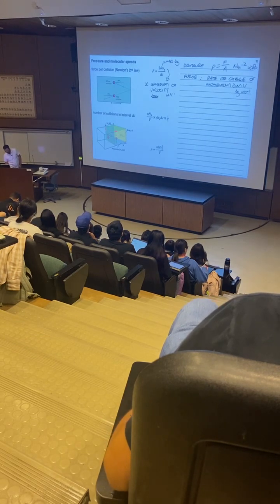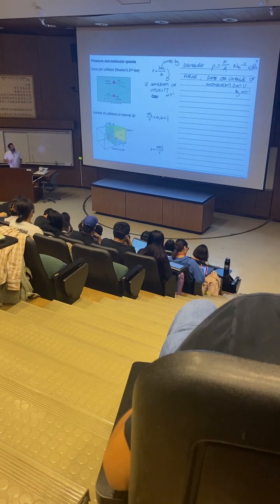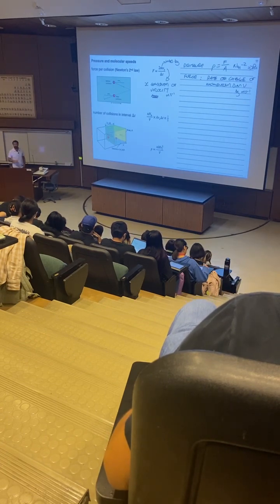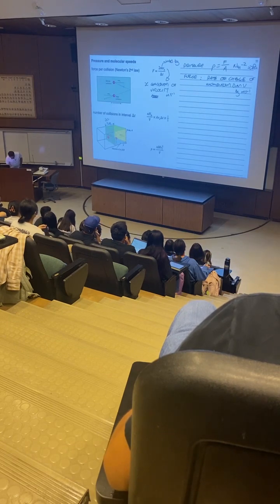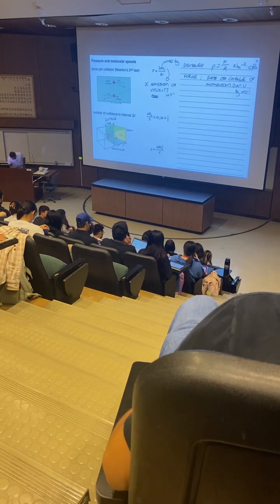If we imagine some kind of box that is some distance from the wall, which has an area A, this is the area with which the molecules are going to be colliding ultimately. Well, for a given speed Vx, the component of the speed along the direction traveling directly towards the wall, any molecule that is within a distance Vx times delta t will have a chance of reaching the wall. If you're further away than that distance, then for a given speed, it's just not going to make it. So Vx times delta t here is a distance. It's a speed multiplied by a time interval. So that's the distance from the wall.